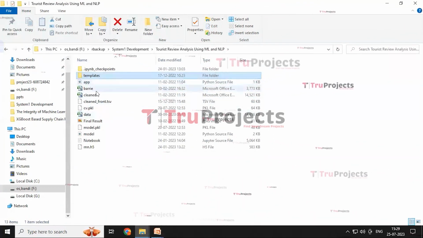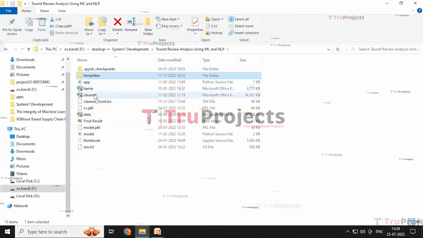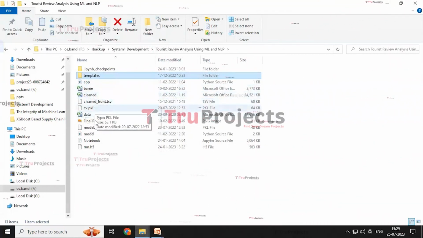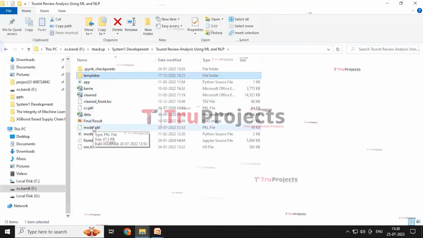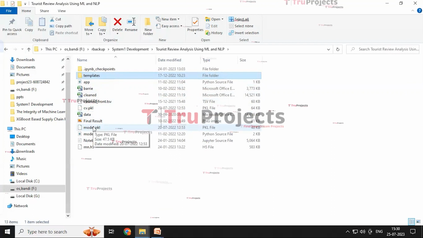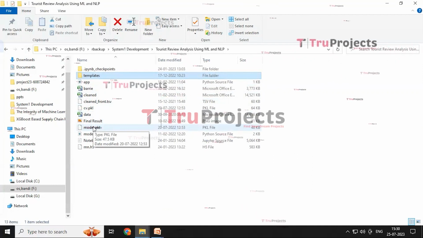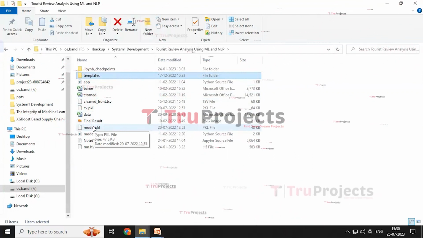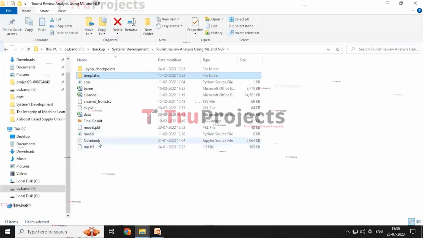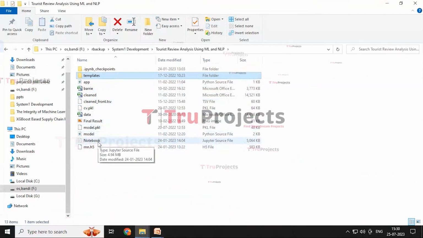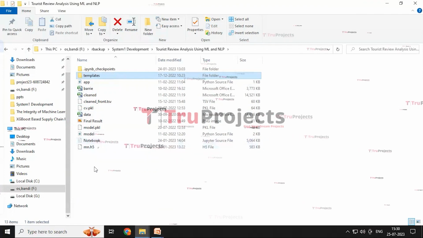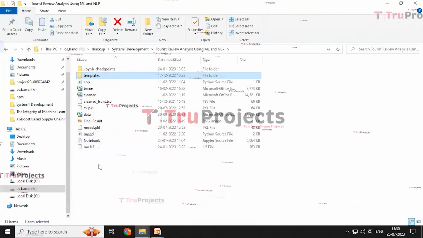cleaned data of the data sets that are pre-processed for the project, and the CV and the model pickle files that contain the algorithm information within it. It is loaded into the project code during runtime to utilize the trained model for various tasks, such as making predictions on new data or performing a specific operation. And the notebook is an IPYNB file which contains a combination of code, graph and output all in one place. It allows the user to write and execute the code in individual cells, making it a popular choice for data science. And to execute the project, we build a Flask framework as a front end.